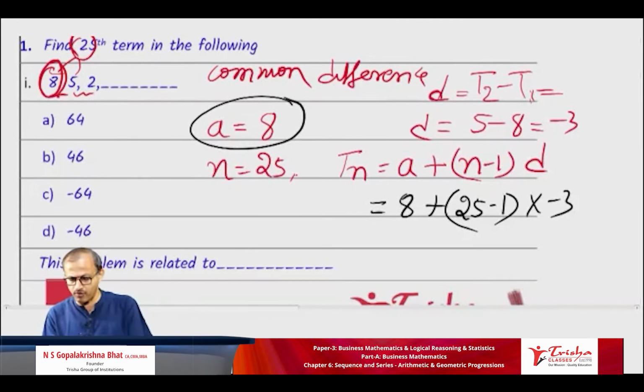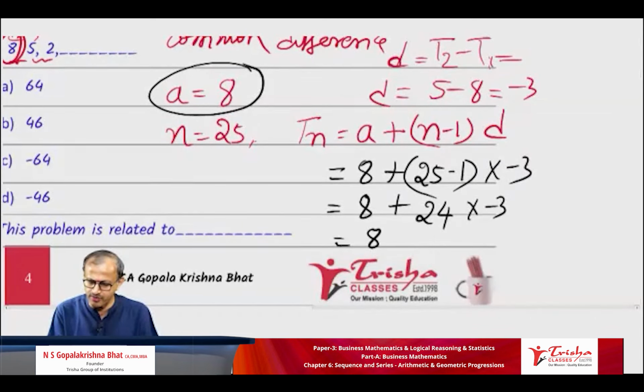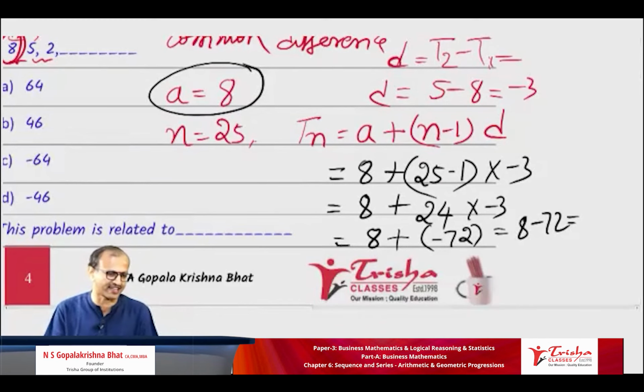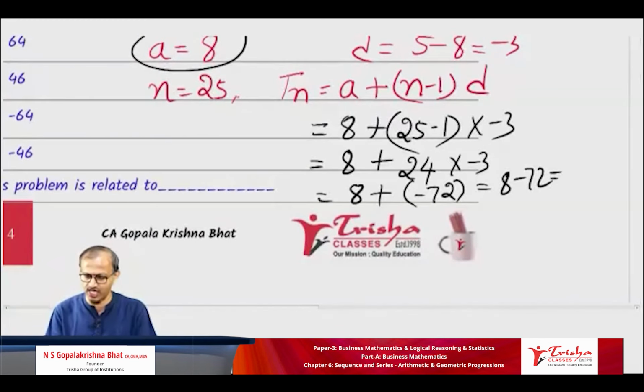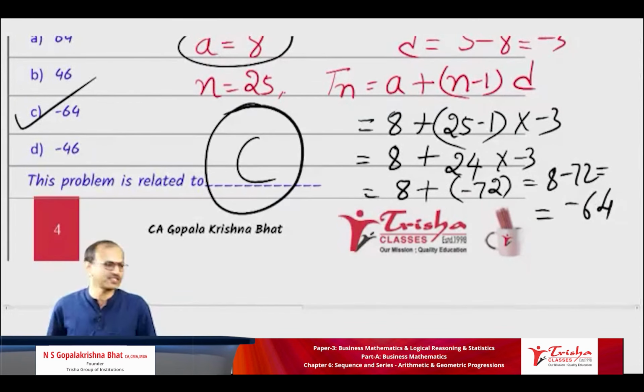All of you know the BODMAS rule: multiply, then add. 8 plus 25 minus 1 is 24, into minus 3. What is 24 into minus 3? It is minus 72, since plus into minus is minus. So 8 minus 72, what is your last answer? Use the calculator. Minus 64. Minus 64, answer choice. Is it C for all of you? C for chartered accountant. Excellent. Super.